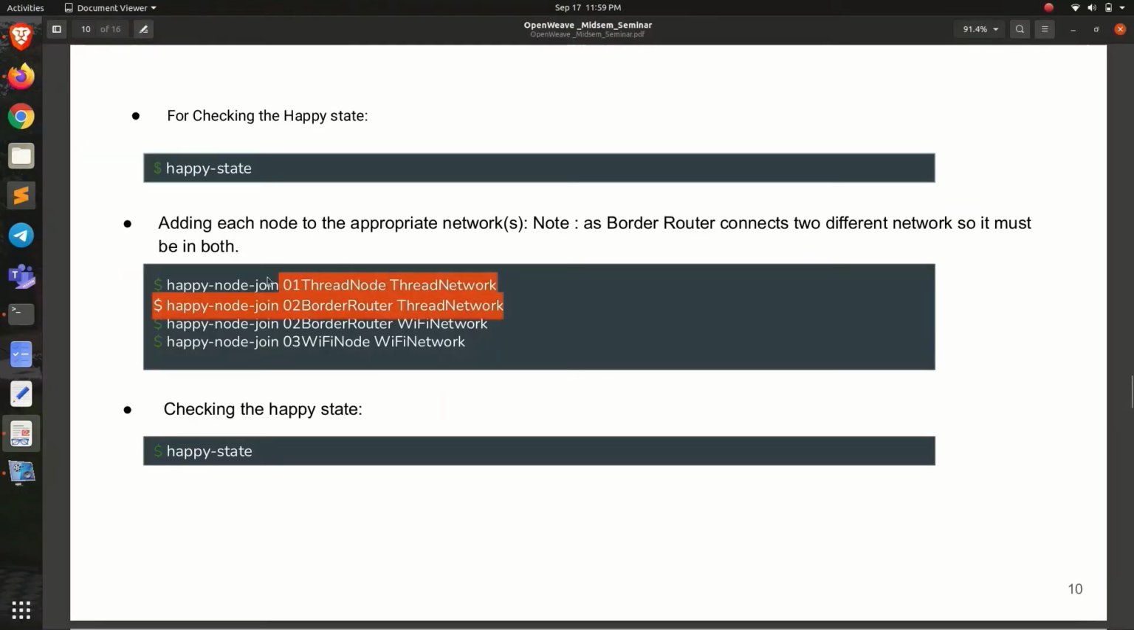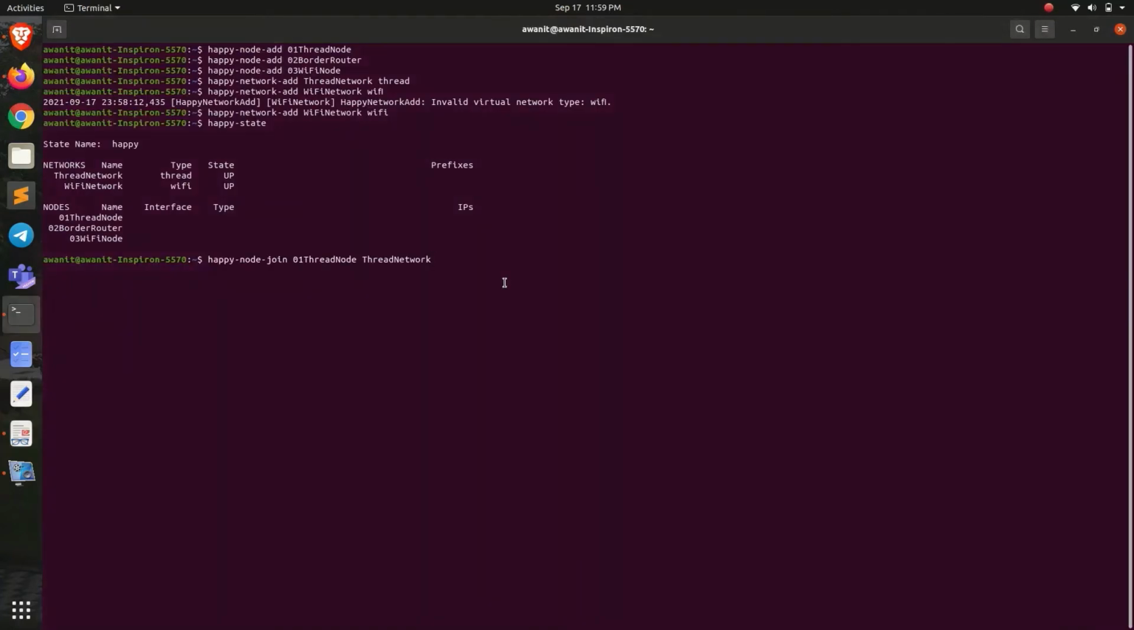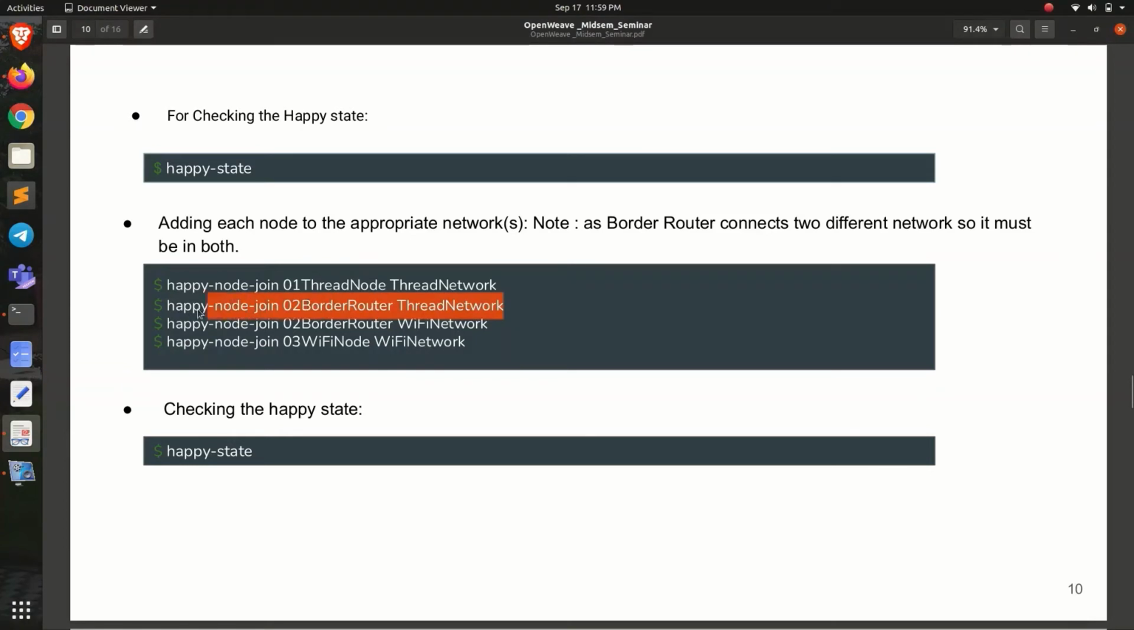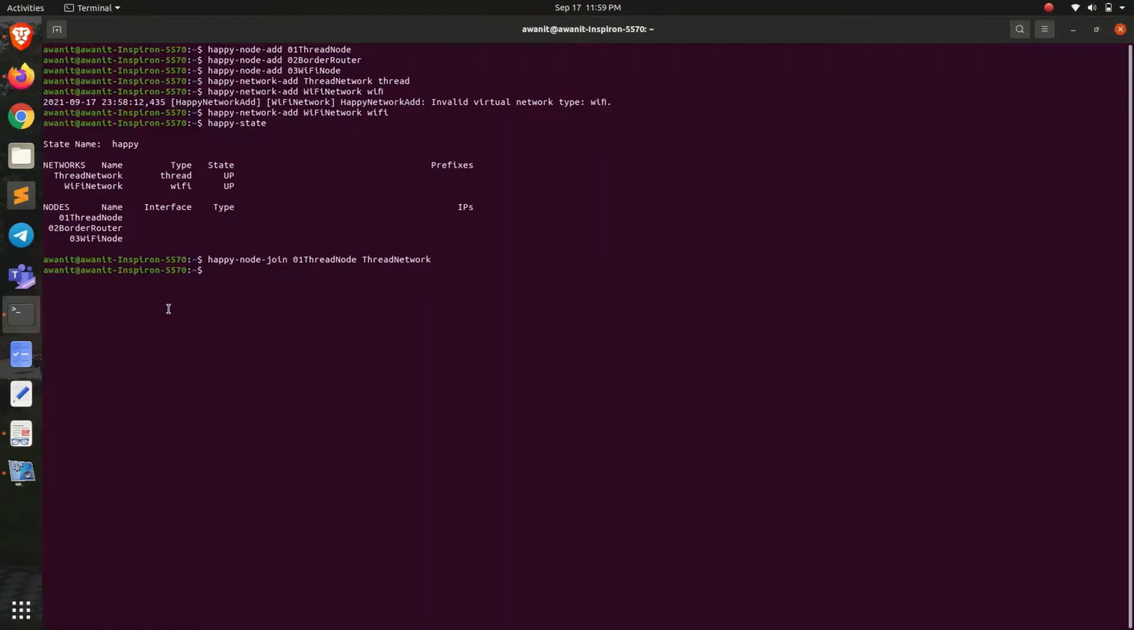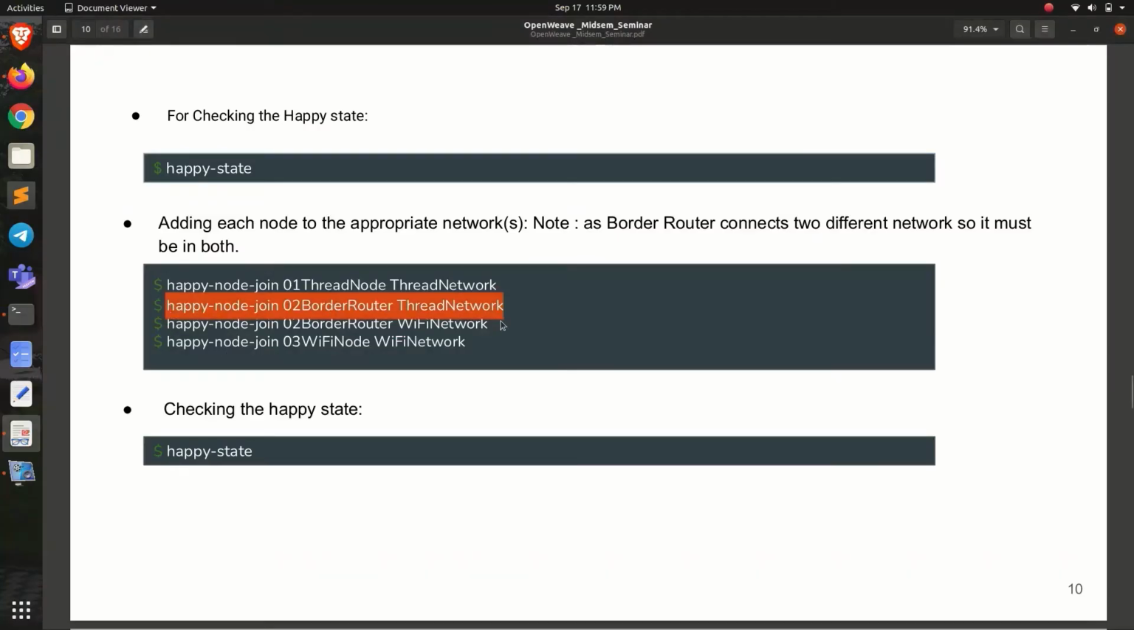So let's do that with the command happy-node-join. This is the node we want to join, and this is the network into which we want to join it. So the thread node joins the Thread network, this border router joins the Thread network, and now we make the border router join the Wi-Fi network.